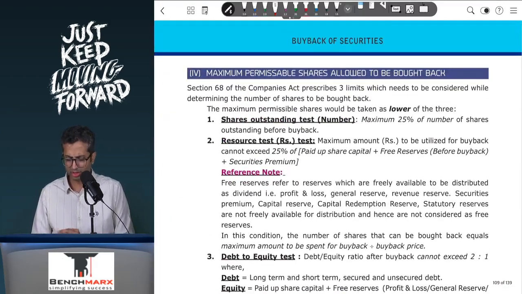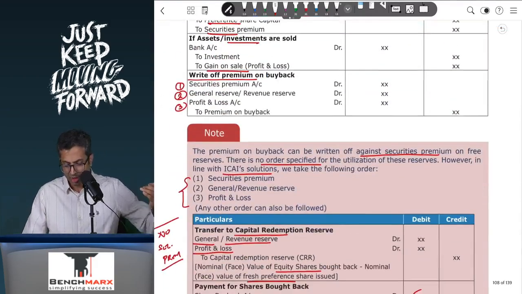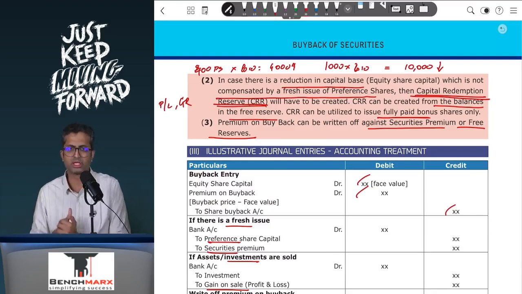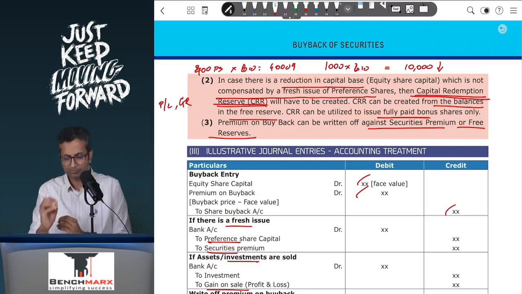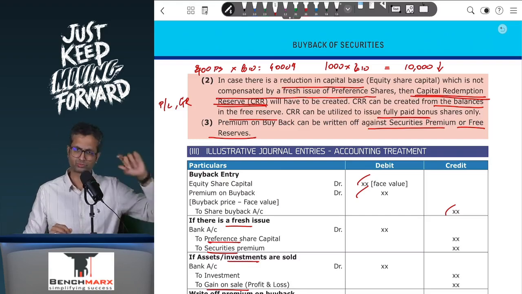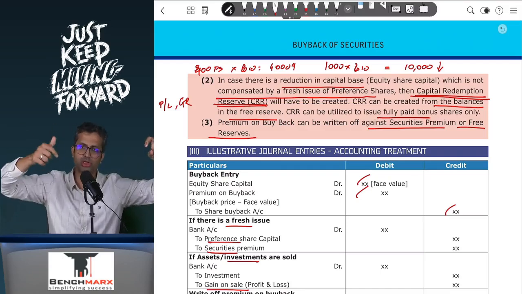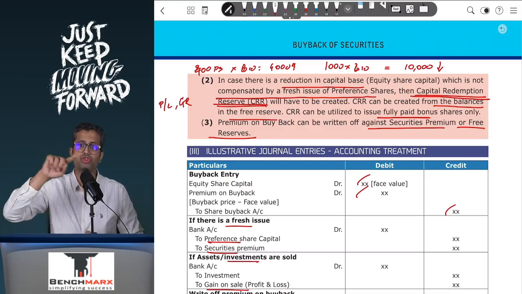Now the second part over here is to find the maximum permissible shares which are allowed to be bought back. However, before you go to the second part, in the first part itself, there are a few special adjustments that can come along with a share buyback question, where you have to pass journal entries and prepare the balance sheet. I'll note down around 3 or 4 important adjustments. First, what if there is a redemption of preference shares as well? And this redemption can be at a premium, in which case your journal entry will be preference share capital account debit with the face value, premium on redemption account debit with whatever is the premium, to preference shareholders, and then when you make the payment, preference shareholders account debit to bank.